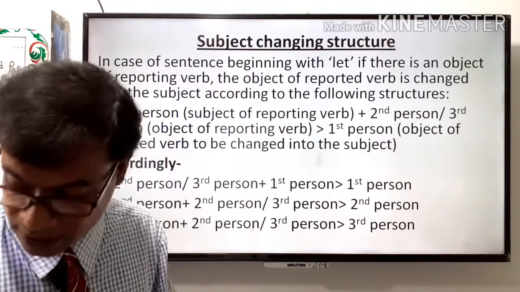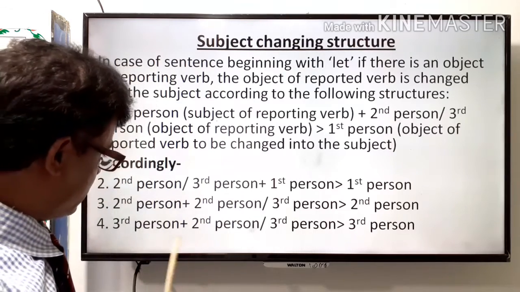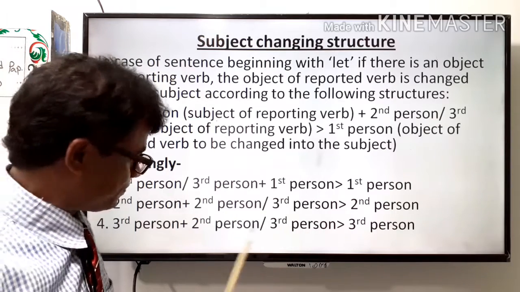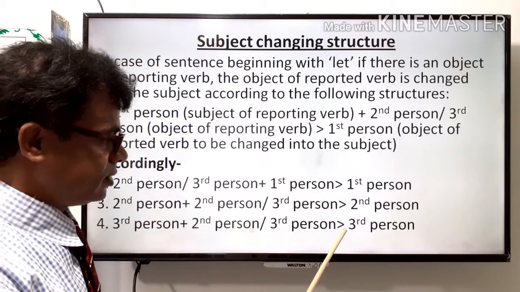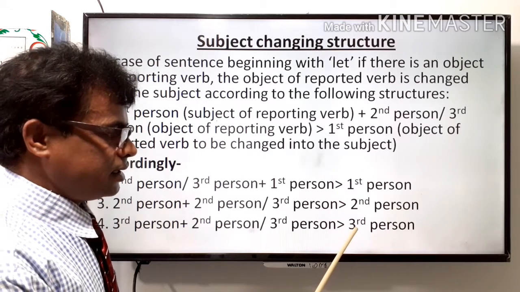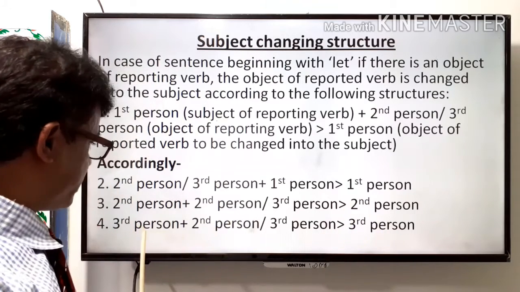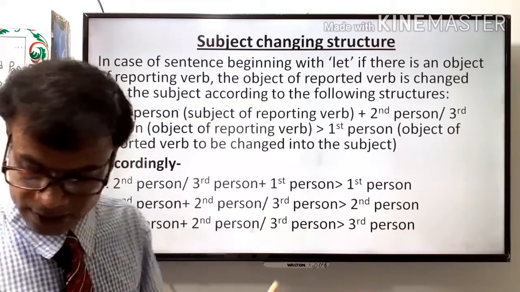I can give you an example where the last structure is maintained or applied. Third person plus second person or third person, and the changing form third person, second person or third person, third person.